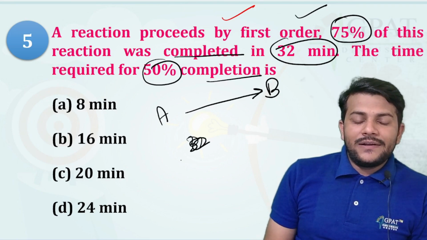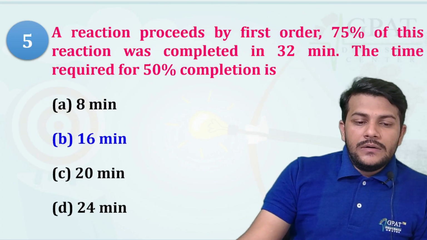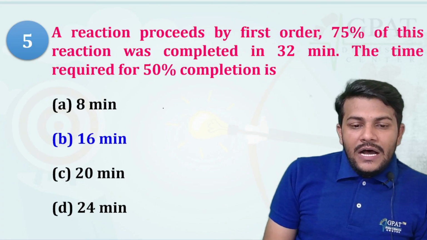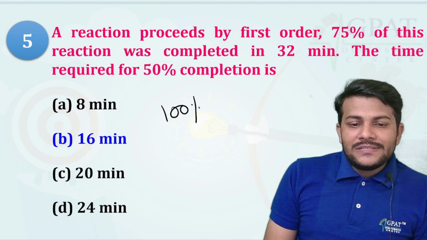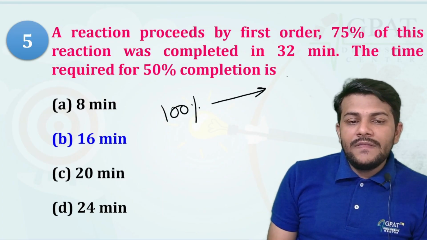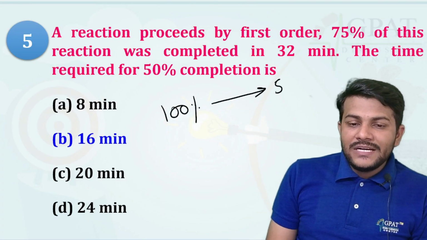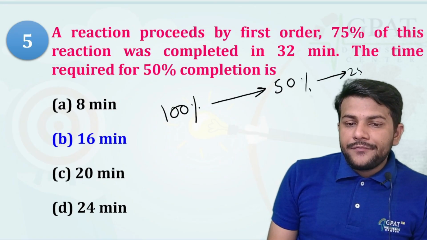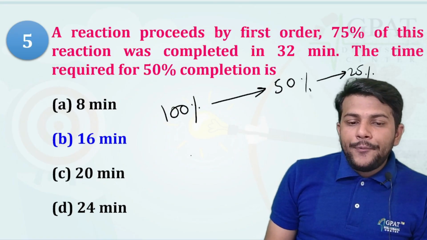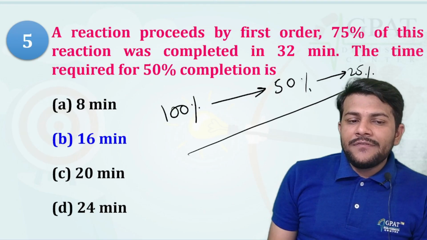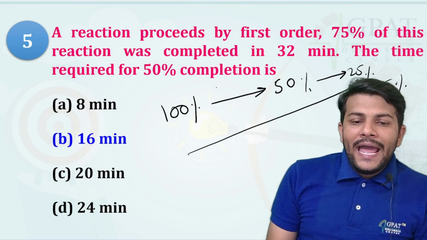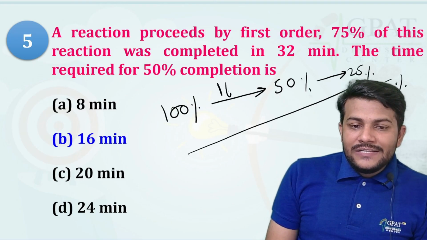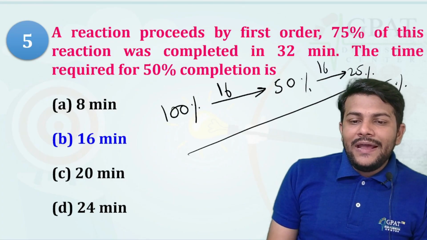So it is like that. Suppose 100% reactant is there. It is converted into 50, then 25. So up to that the reaction is 75% completed, and it takes 16 minutes and the next 16 minutes.